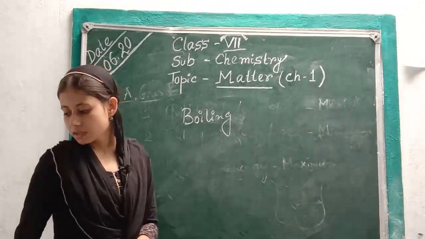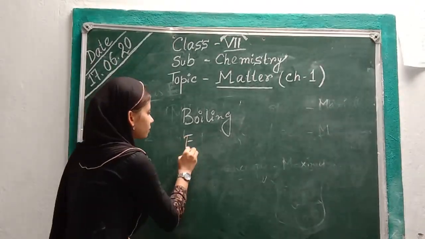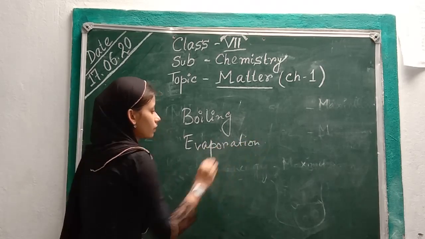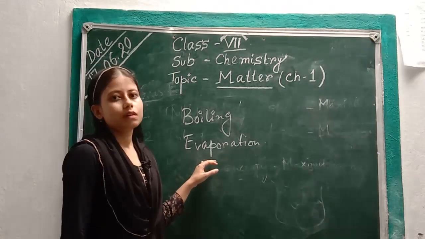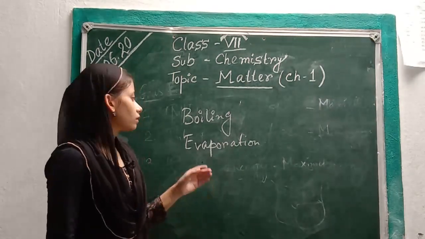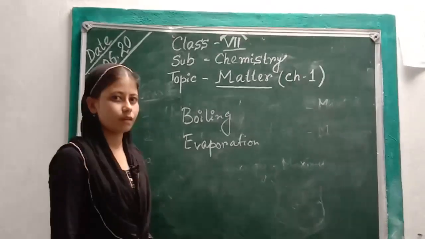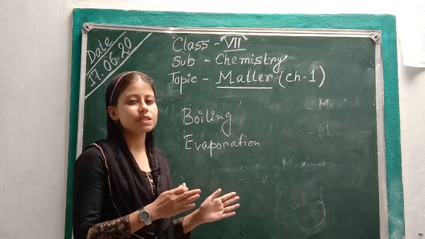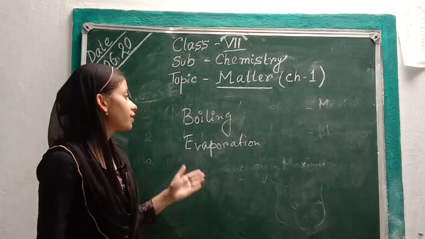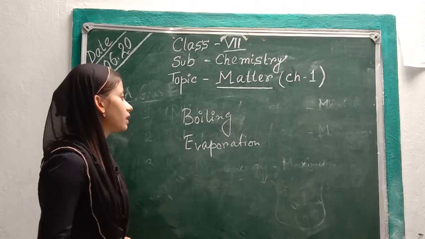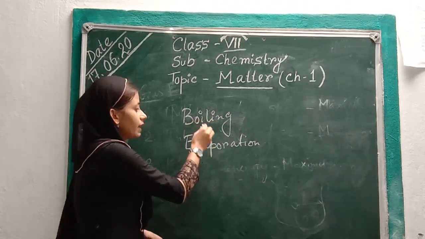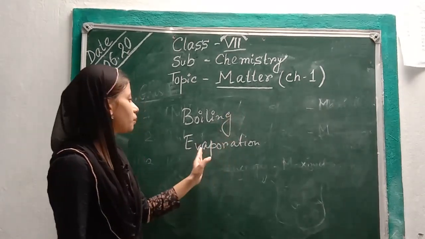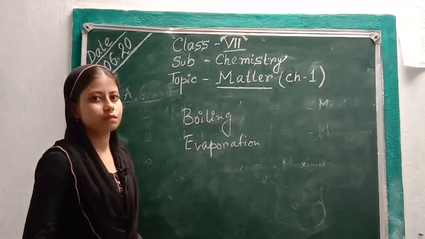Now the next term is evaporation. The process in which liquid substances change into gas at room temperature is called evaporation. There is a small difference between boiling and evaporation. Boiling happens on giving heat and evaporation happens at room temperature.